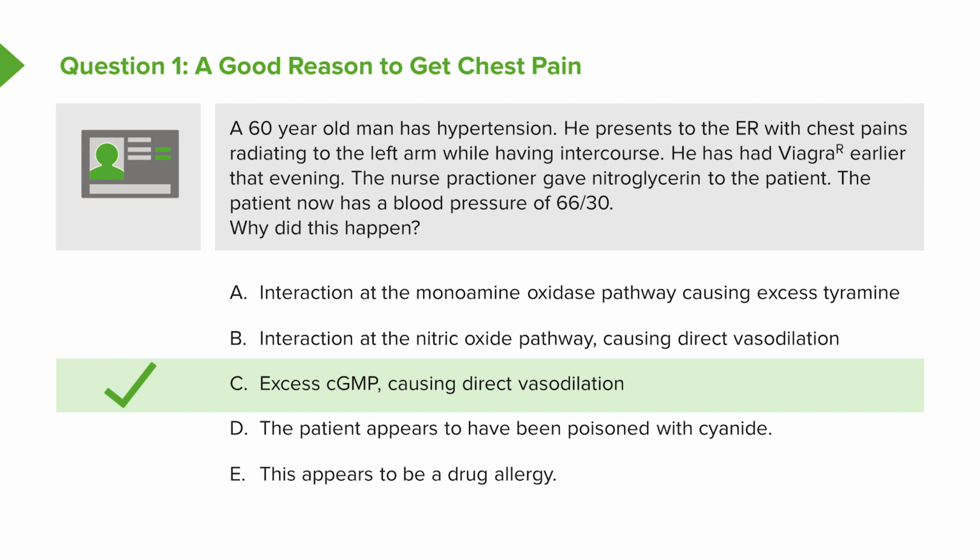B is wrong. Interaction at the nitric oxide pathway causing direct vasodilation. That's not quite right. It's kind of true, but not really, and it would be one of those things that you might choose if you didn't have C, which is excess cyclic GMP. The major reason why these two drugs react so badly to each other is that the nitrates are causing more cyclic GMP production, and the PDE5 inhibitors are reducing cyclic GMP breakdown. So there's tons and tons of cyclic GMP, and that's why you get massive drops in blood pressure.